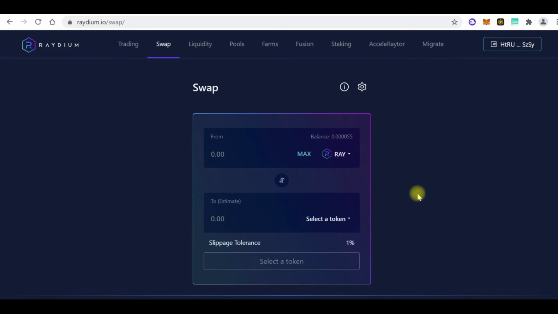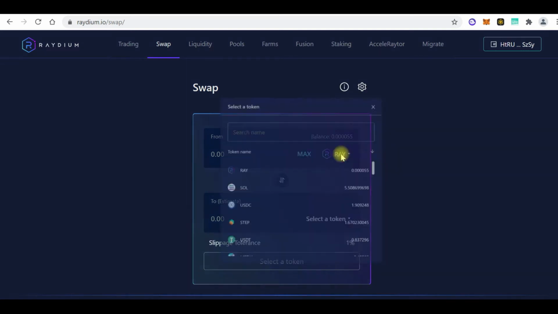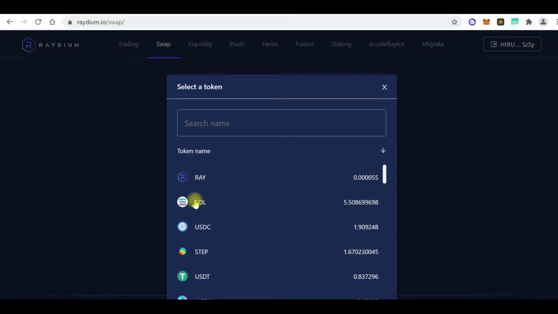They make use of what we call swaps, right? But then with these swaps, you have to provide liquidity. Someone has to put up his money for someone else to take his money, you get? So let me try to explain how it is. If I wanted to sell my SOL